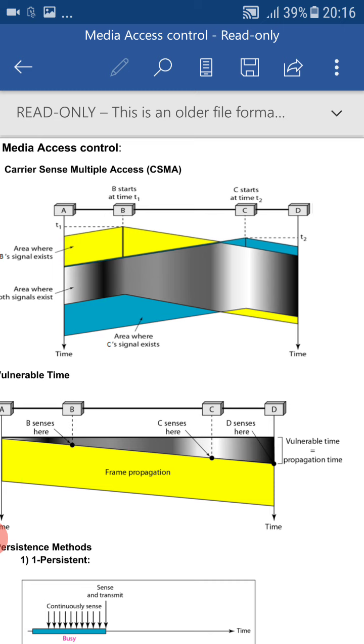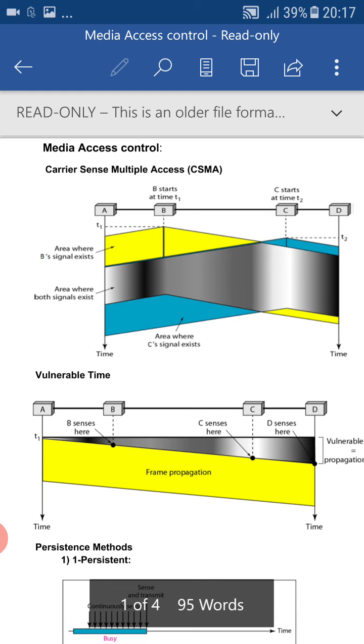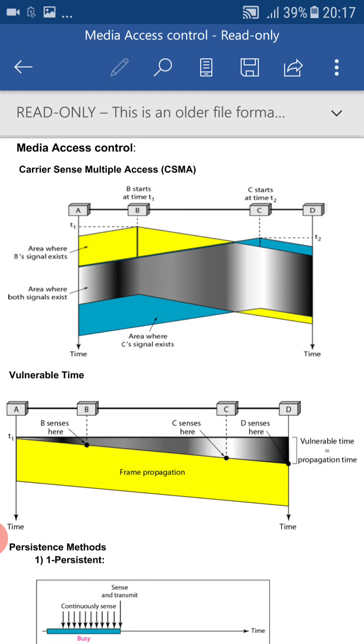The meaning is, B has started its transmission at time t1, C has started its transmission at time t2, but B's transmission does not end by the time t2. So at time t2 there will be a collision between the data of node C and the data of node B. Now we'll see about the vulnerable time. Vulnerable time is nothing but the time period during which collision occurs. To explain the vulnerable time, you can consider the following diagram.